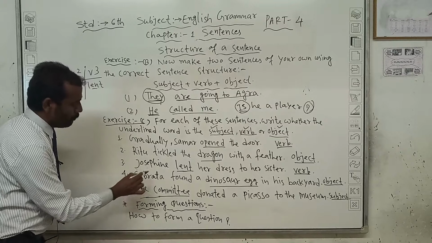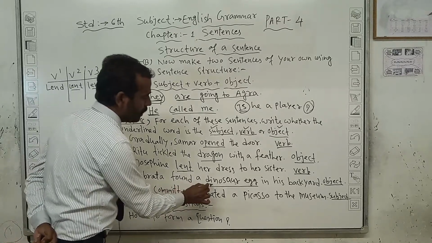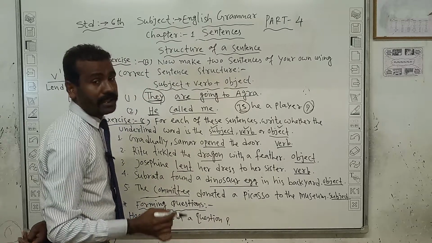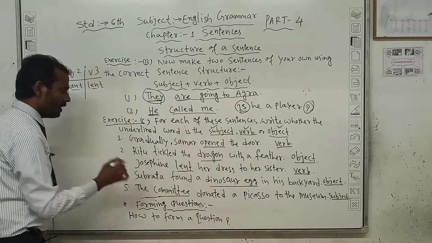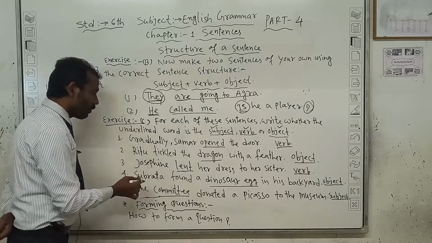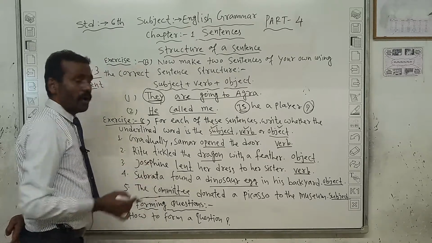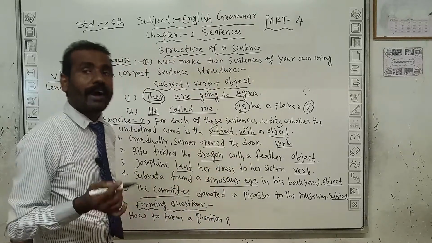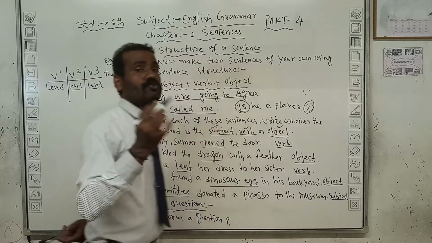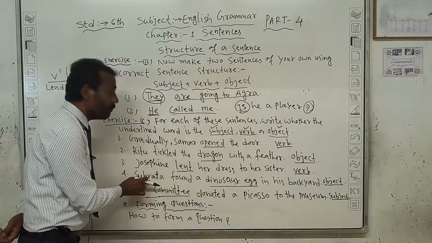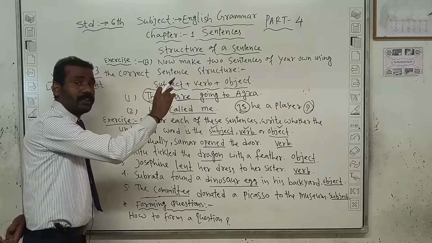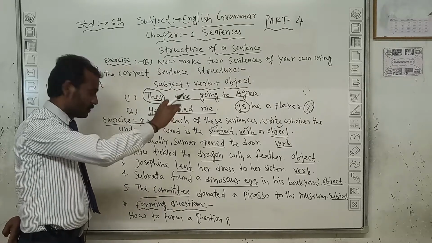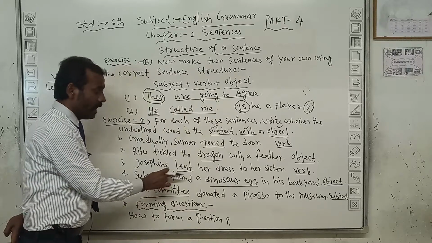Fourth number, Subrata found a dinosaur egg in his backyard. So here one thing I am going to ask. Subrata found. If ask question who found, किसको मिला, the answer what will come? Subrata, what is it? Subrata will be subject. Whatever I previous part I just discussed and explained. Find the subject. So Subrata found.